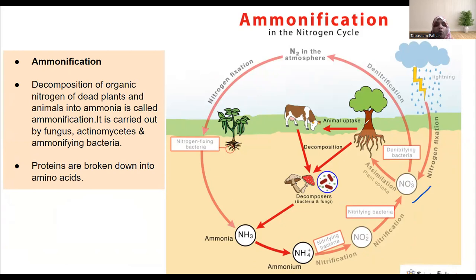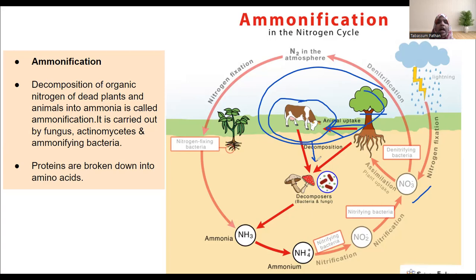Then this plant can also be taken up as a food source by animals, human beings also. And then the excreta of these animals, and when the animals die, even the dead plants and animals, all of them will go back to the soil.